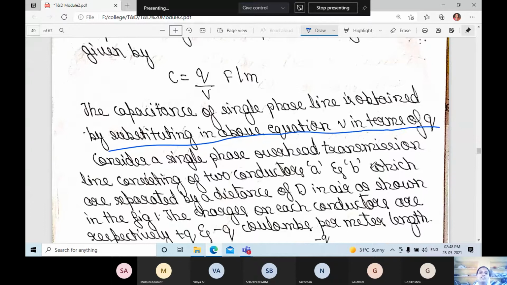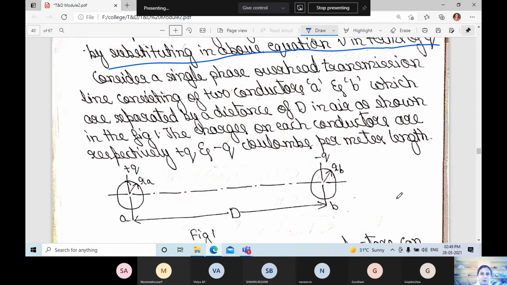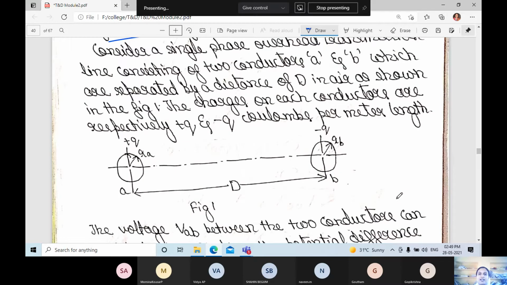Consider a single phase overhead transmission line consisting of two conductors A and B, which are separated by a distance of D. That means we have taken two conductors A and B, and the distance between the two conductors is capital D. The charge on conductor A is plus Q, and the charge on the other conductor is minus Q, similar to what we discussed in inductance, where we considered a current.